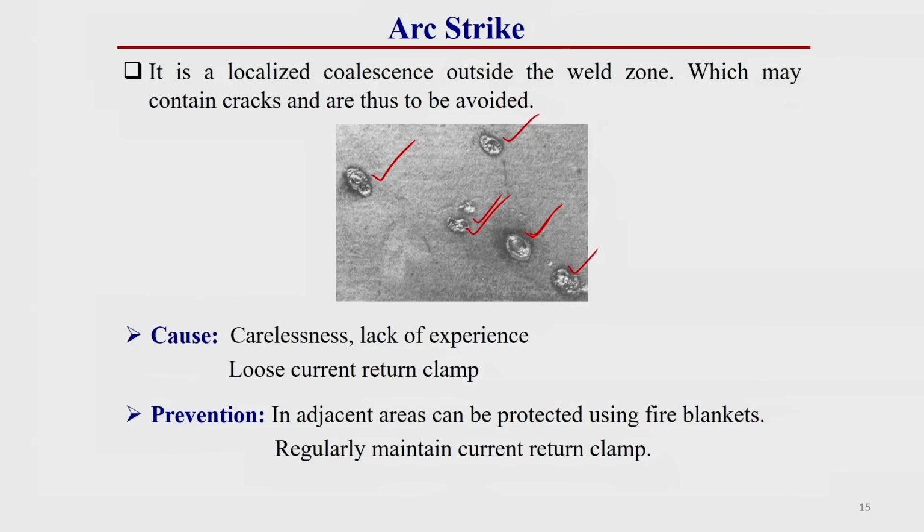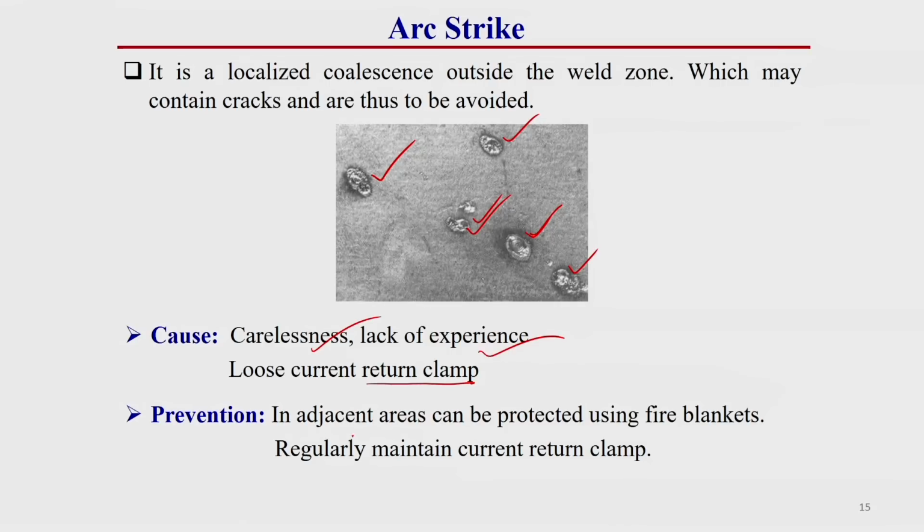The main causes of arc strike are carelessness, lack of experience, and a loose current return clamp. If the return clamp of the current is loose, the chance of arc strike is greater. For prevention, the adjacent area can be protected using a fire blanket, and the current return clamp should be regularly maintained.